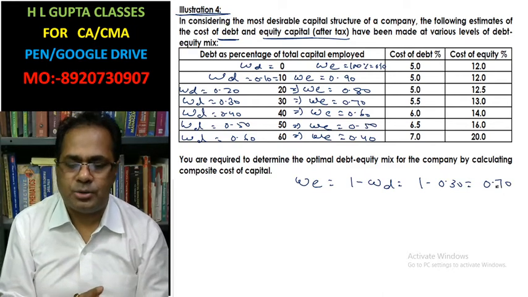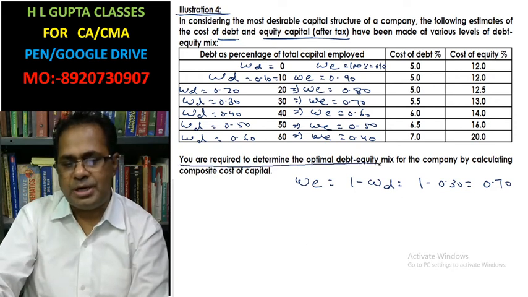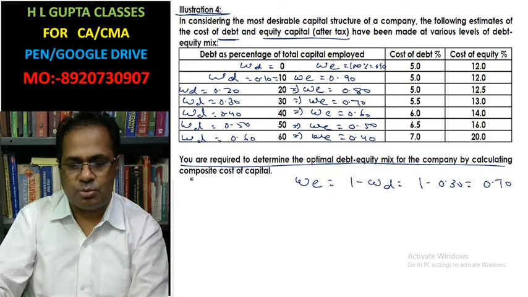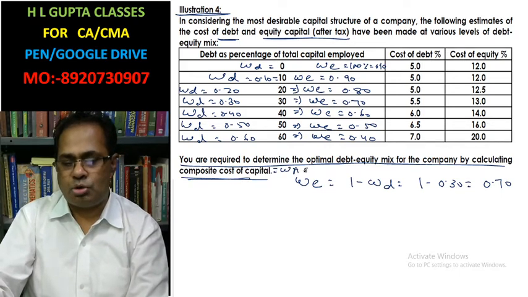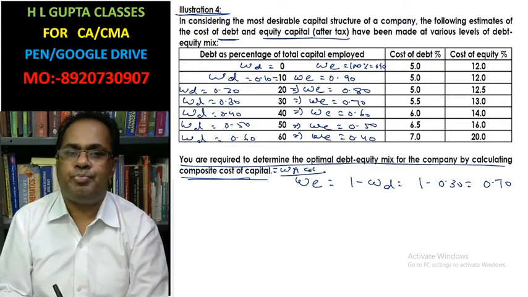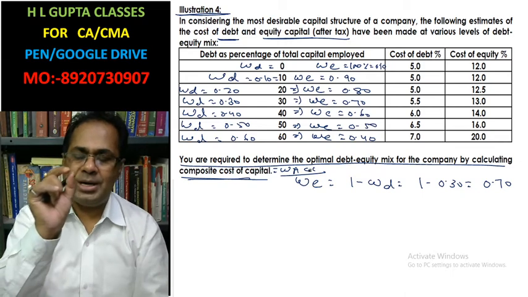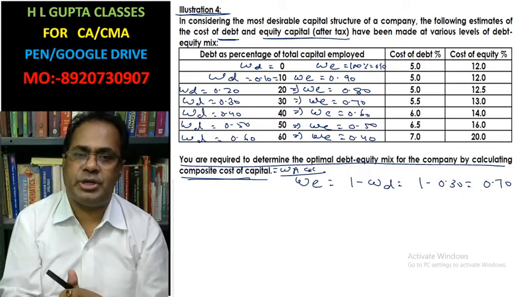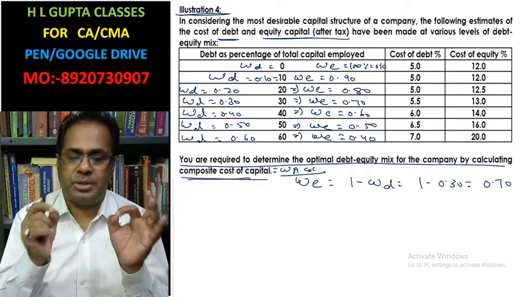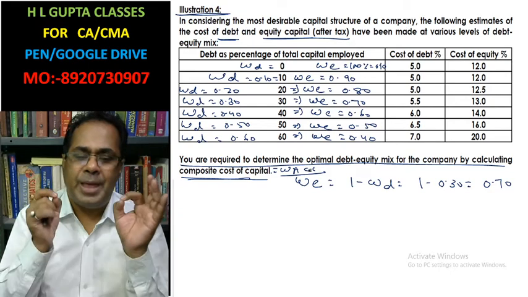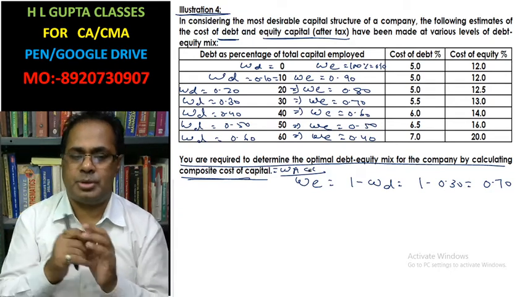Now you have to see what is being asked here. You are required to determine the optimal debt equity mix for the company by calculating the cost of capital. Cost of capital means here weighted average cost of capital you need to calculate, and thereafter you have to see at what debt equity ratio the weighted average cost of capital is least. That will be the optimal level of cost of capital.